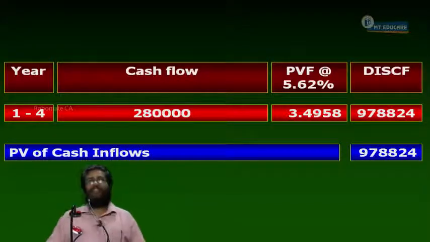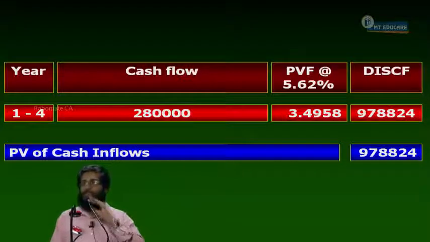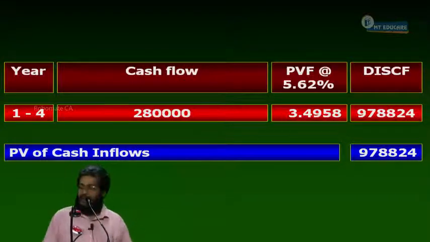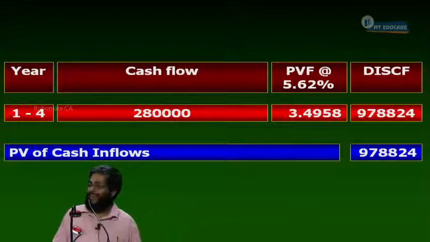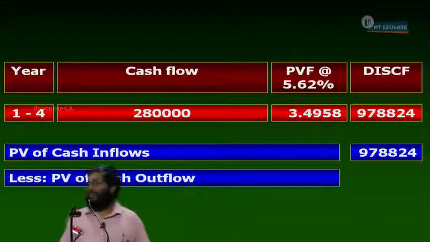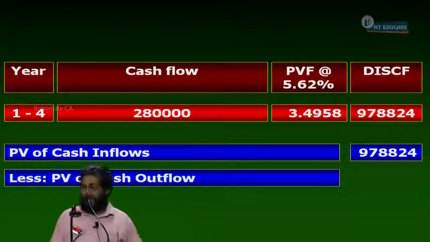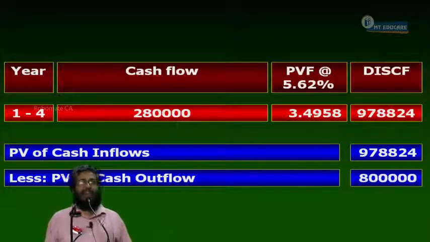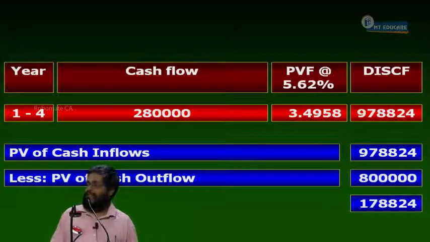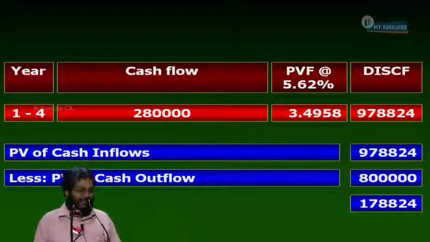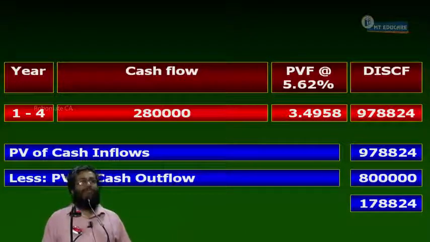Totally the same. Discounted cash inflow, please. Discounted cash inflow 9,78,732. You can write 9,78,732 or 9,78,824, anything. Okay, follow me. Can I proceed now? Minus discounted outflow. How much are you investing here? 8 lakhs. Next place 8 lakhs. Tell me, is NPV positive or negative? Positive. NPV 1,78,824 or 1,78,732. Don't create more confusion. Can I proceed? 1,78,824. Stop writing.